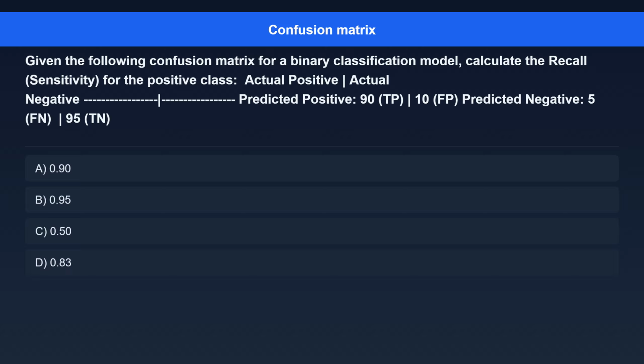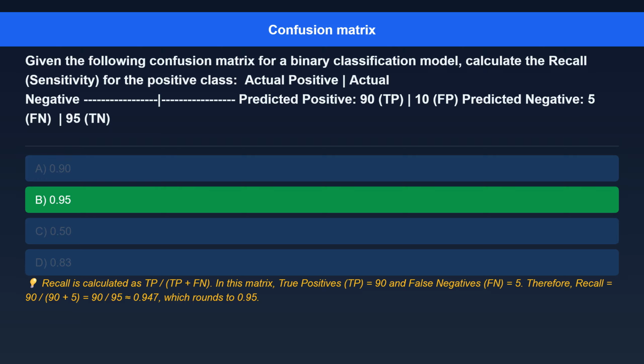Predicted negative, 5 FN, 95 TN. Option A, 0.90. Option B, 0.95. Option C, 0.50. Option D, 0.83. The correct answer is